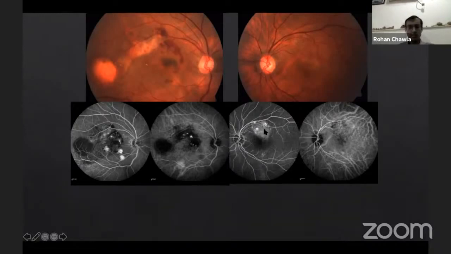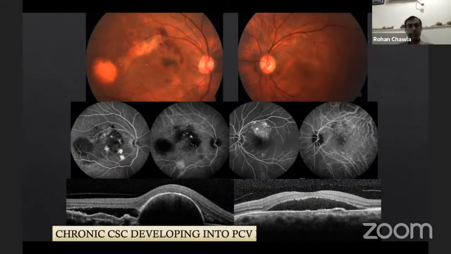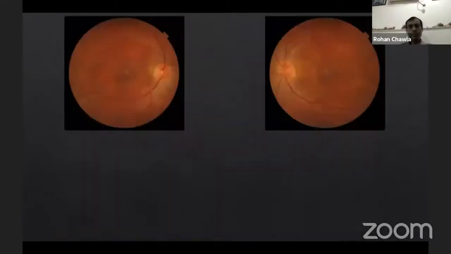So probably this left eye is still in the CSC stage, may progress into a polypoidal choroidal vasculopathy like the right eye. Right eye has the thumb-like PED with a double layer sign, whereas left eye still just has mainly subretinal fluid with a little bit of pigment epithelial hump there. So we have to be careful about these cases where a CSC goes into a PCV.